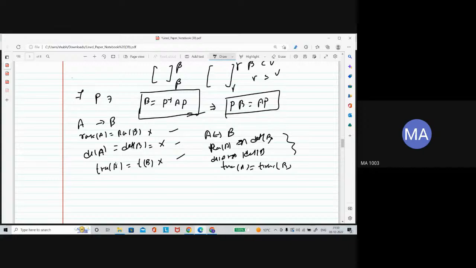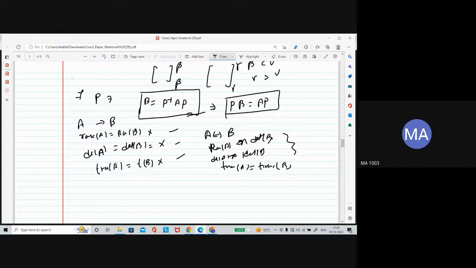Then in that case they may not be. We have to check it. I will say may not be, because similarity gives the condition, but equivalent may not be. No, because in equivalent, P and Q are different.